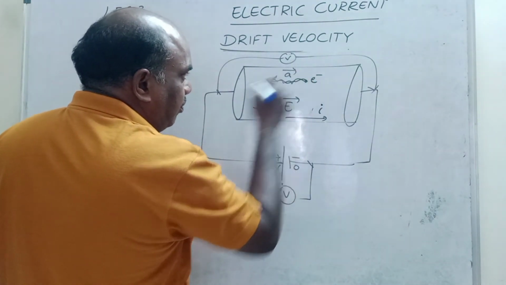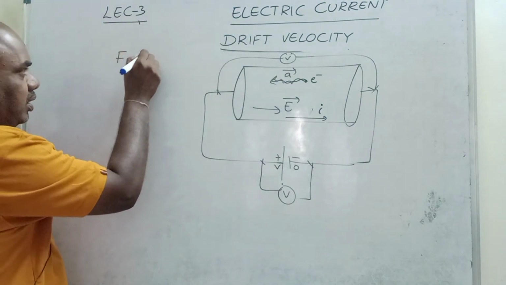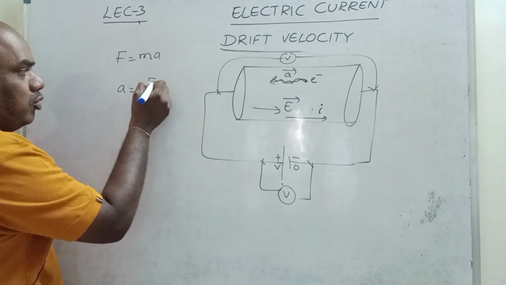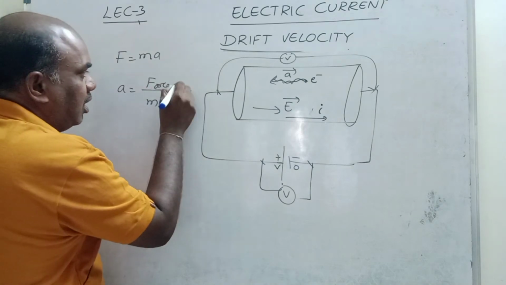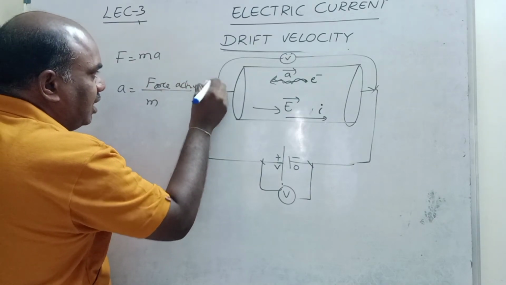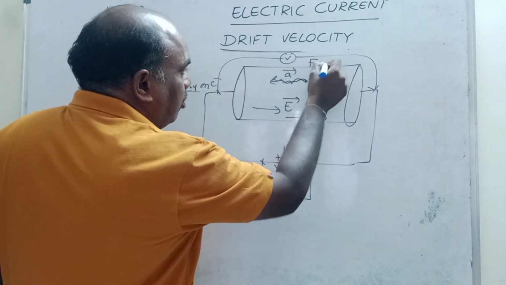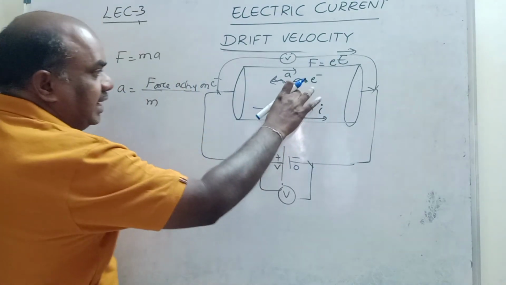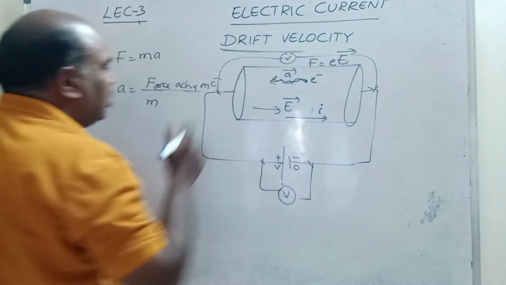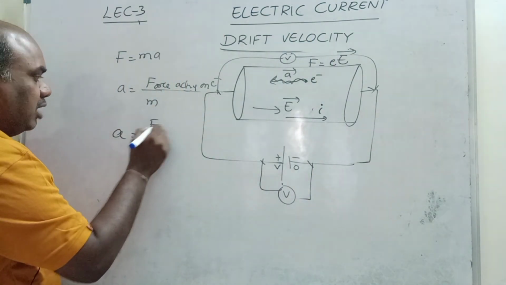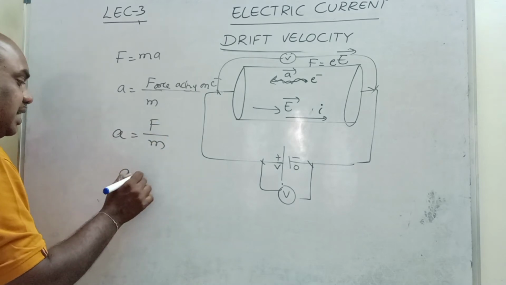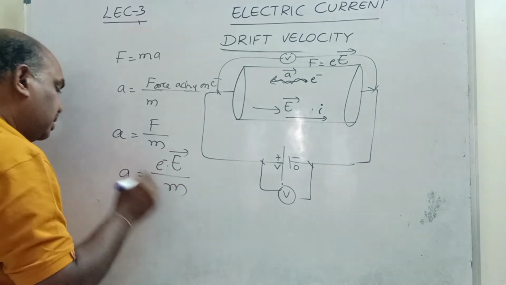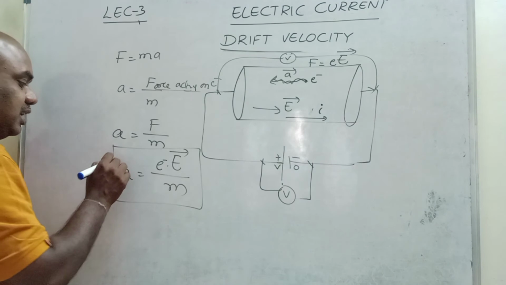How much does the electron accelerate? We know Newton's second law, F is equal to ma, so a is equal to F by m. This F is the force acting on the electron. How much force acts on the electron? The force on the electron is equal to the electron charge into the electric field applied. That is the force acting on a charged particle. So a is equal to F by m, where F is the force acting on a single electron, that is, e into E by m.